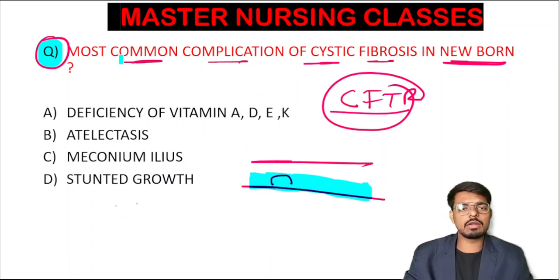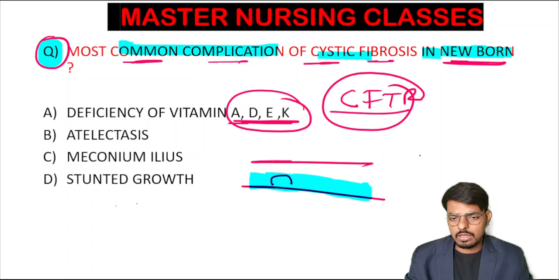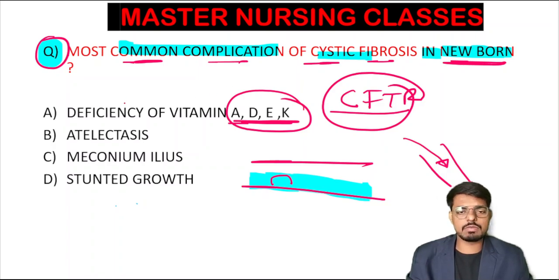Now you have to identify the most common complication of cystic fibrosis in the newborn. Is this the deficiency of vitamins A, D, E, K? Yes, the deficiency of A, D, E, K occurs in cystic fibrosis because the cystic duct is blocked and the bile juice is not coming to the intestine. Bile not coming means the fat is not emulsifying, so the fat is not absorbed, and the fat soluble vitamins are also not absorbed. Because of that, A, D, E, K deficiency occurs in cystic fibrosis, but this is not the most common complication.